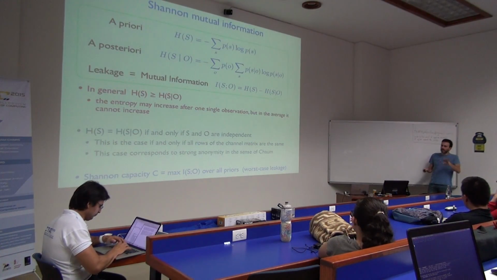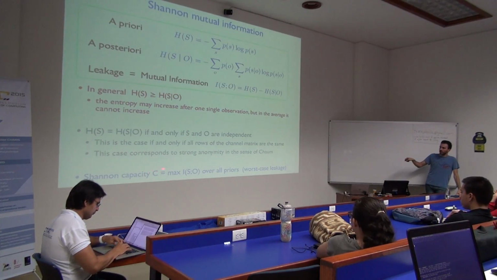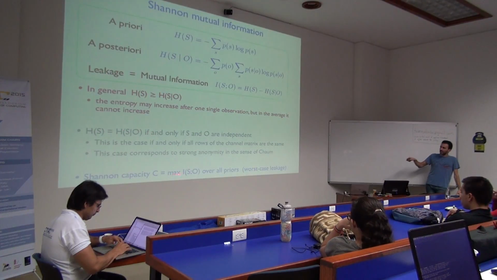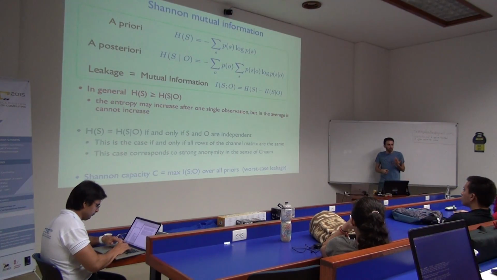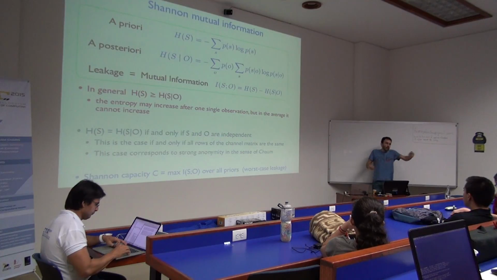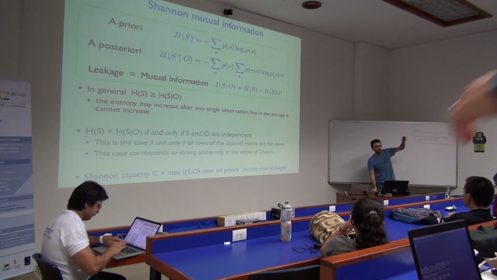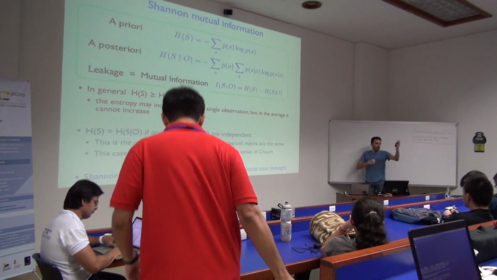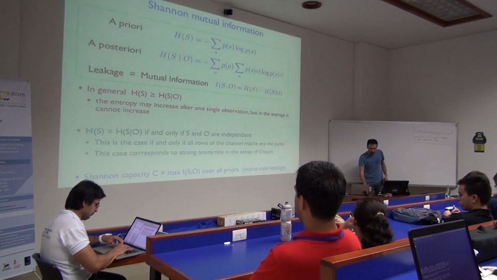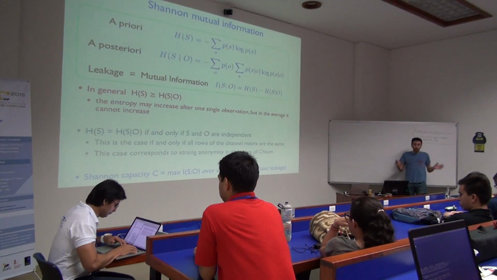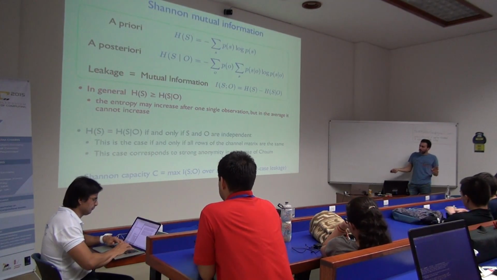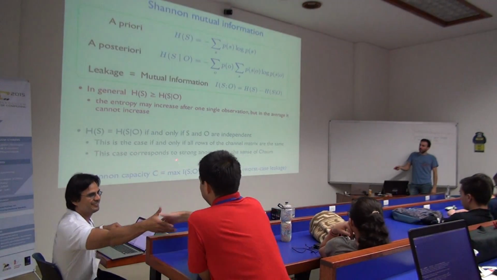So sometimes we want to abstract from that, and this brings us to what we call capacity. So the capacity will be just the maximum leakage. So I maximize this quantity here over all priors, so the worst case leakage, right? This is typical in security. If I know what my prior is, I know that this user picks passwords with respect to some pattern, with respect to some probabilities, I'm going to use that. Otherwise, if I know nothing, then the safe thing to do is take the worst case, so maximize over all priors and this gives the capacity.